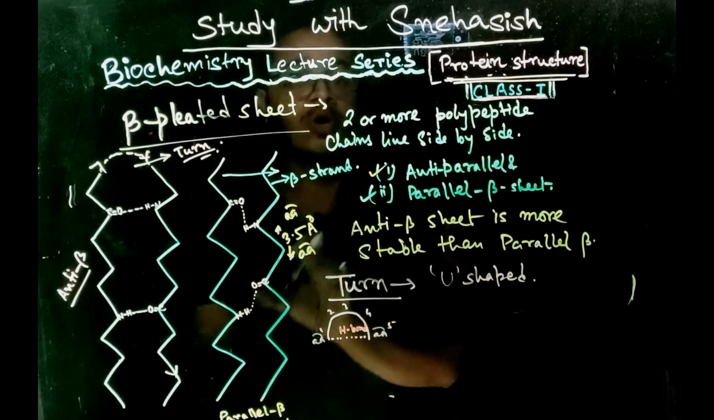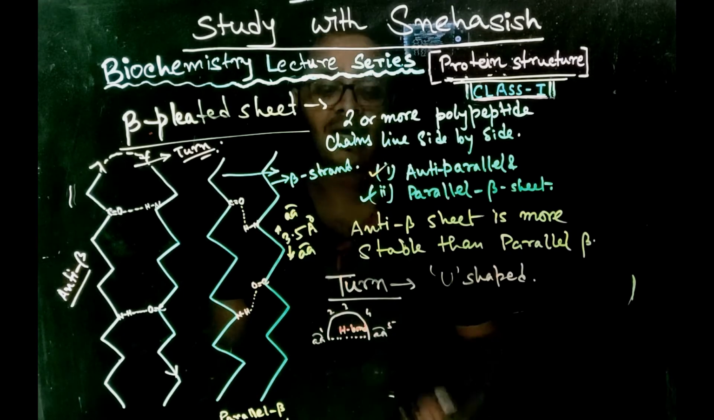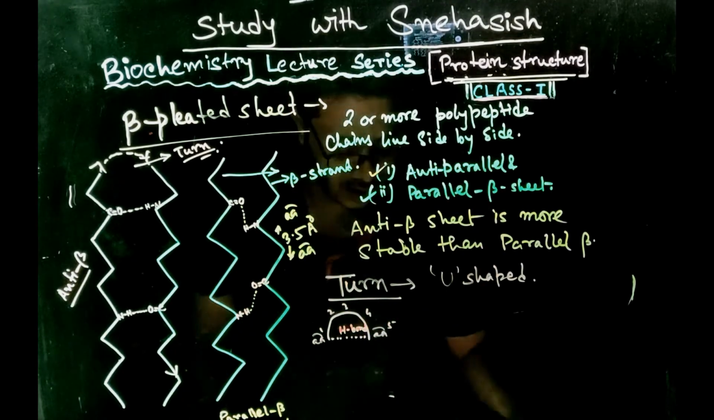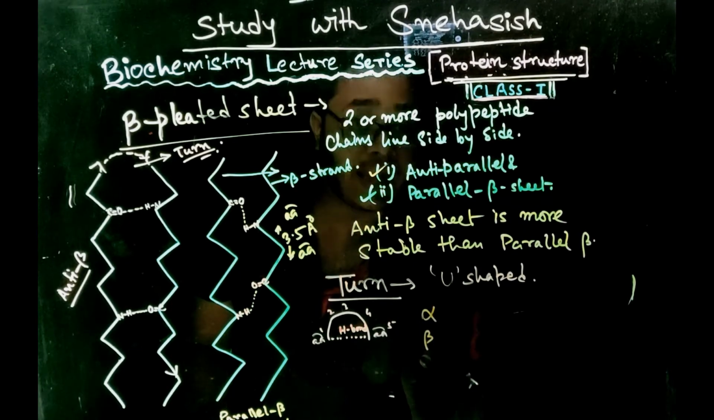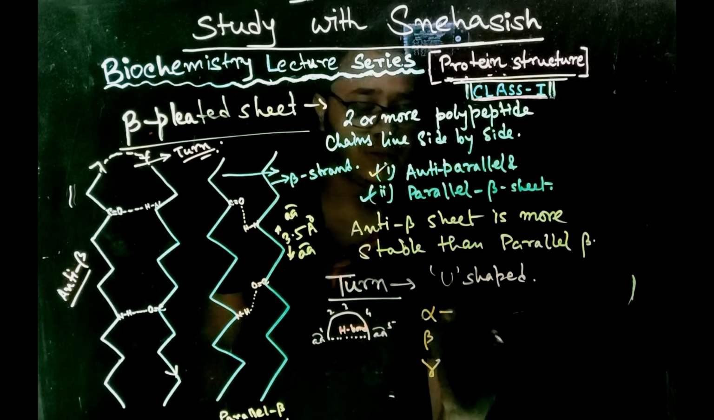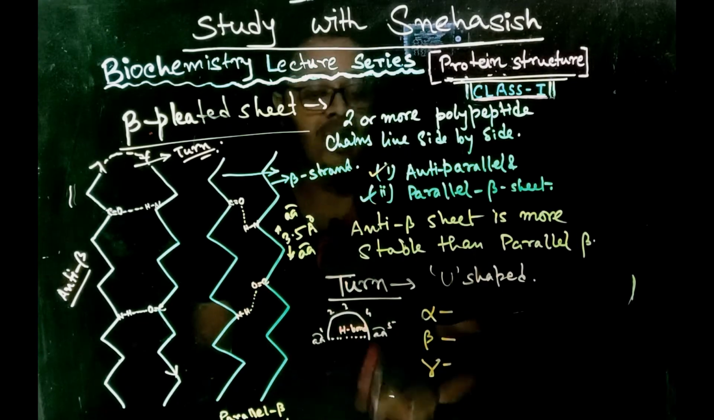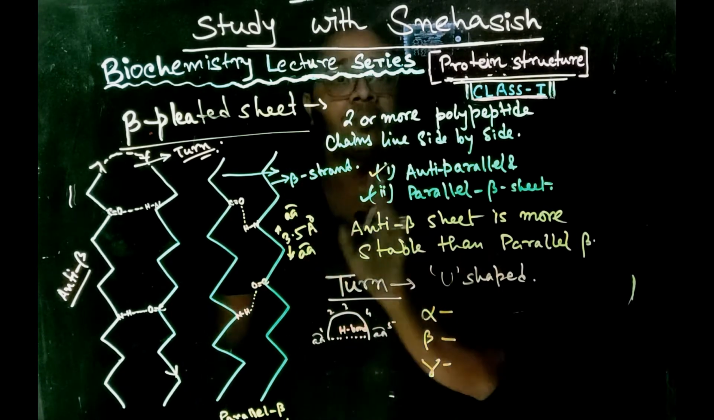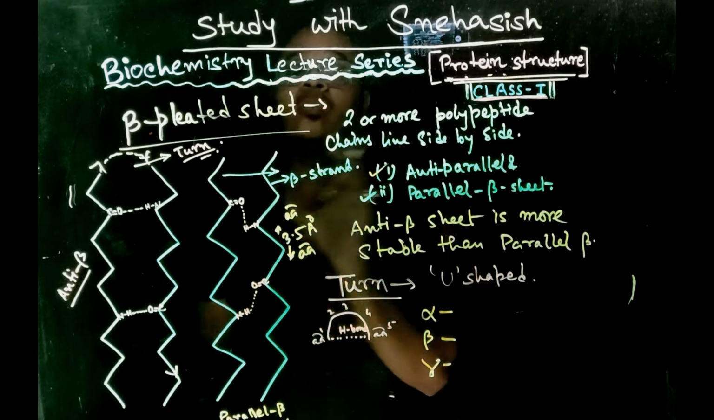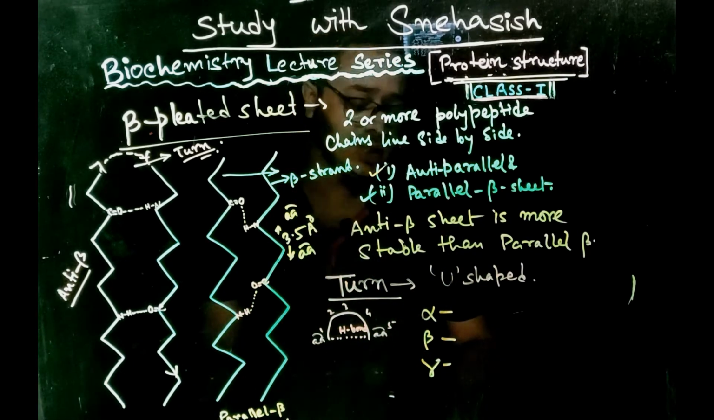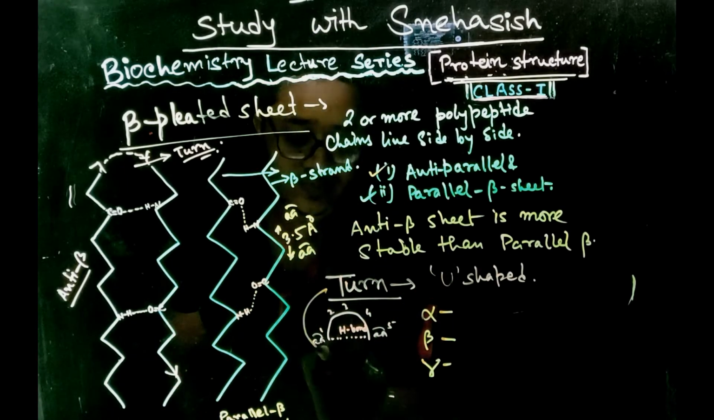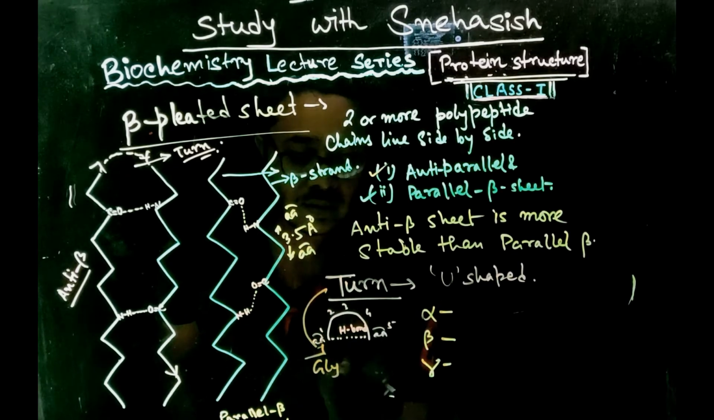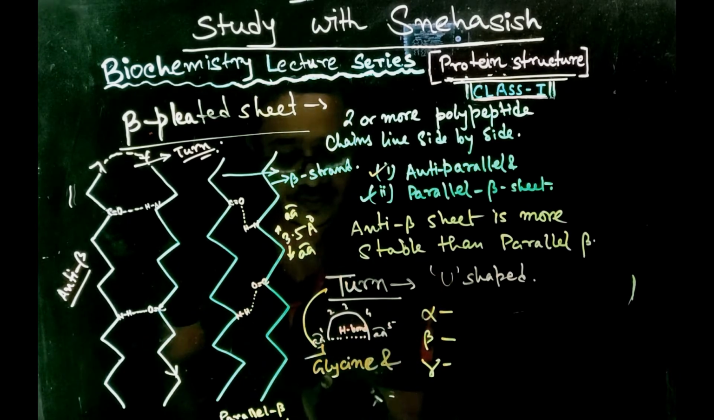Okay, now on the basis of hydrogen bond formation, there are three types of turns. These are alpha, beta and gamma. Three types of turns. Now coming to the types of turns, before that let's understand what type of amino acids are found in turns. The turns are richly comprised of glycine and proline.